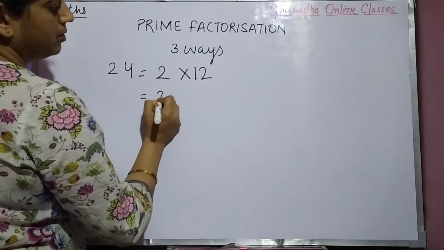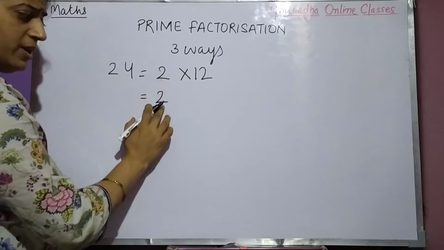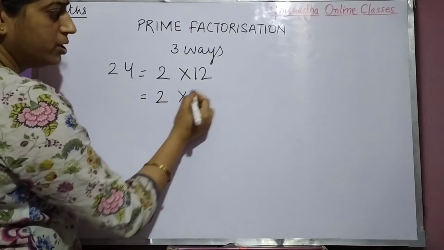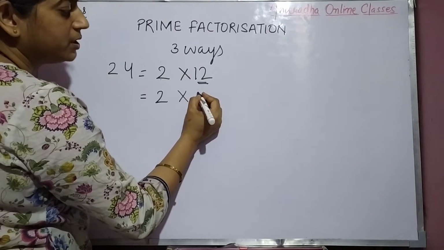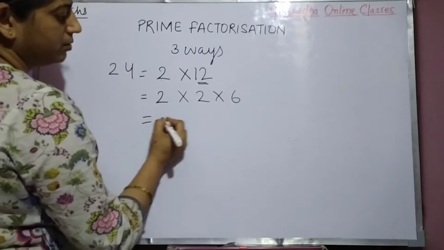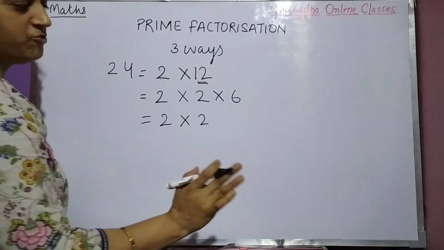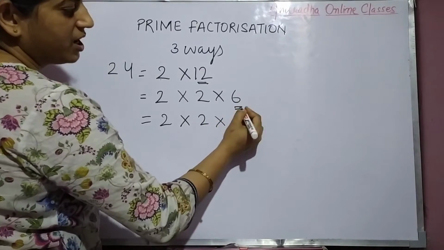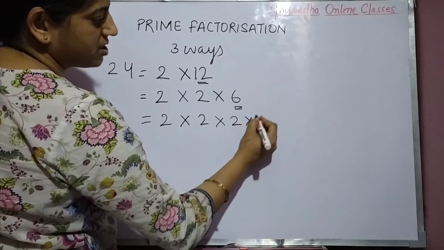Then 2 we cannot split. 2 will be like this only. Now it is 12. We can split 12. That is 2 6s are 12, right? Then 2 into 2, again 2 cannot be split further, but we can divide 6. We can split 6. That is 2 3s are 6.